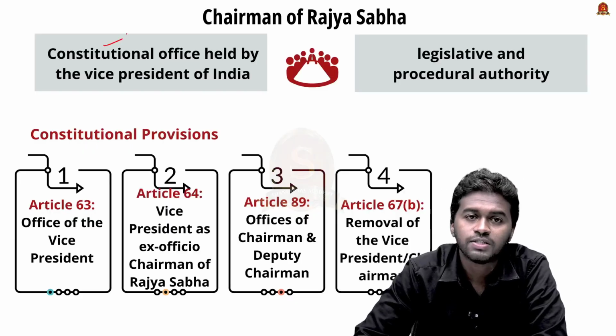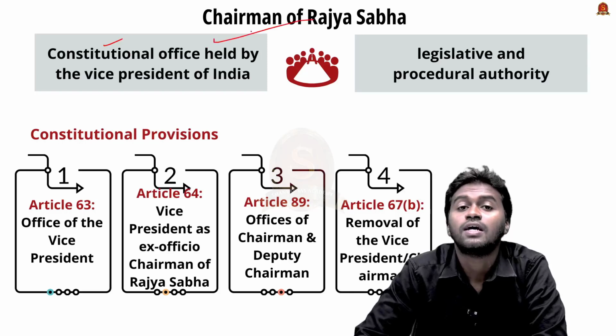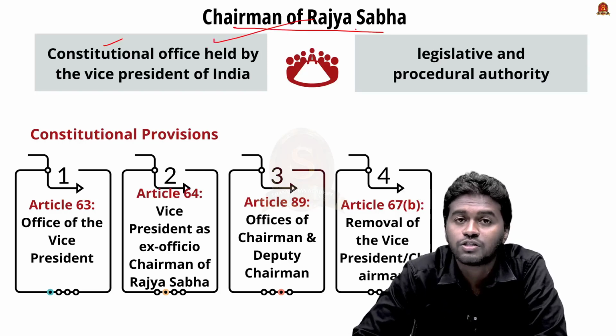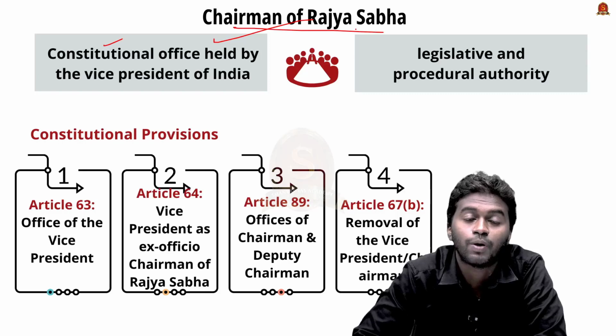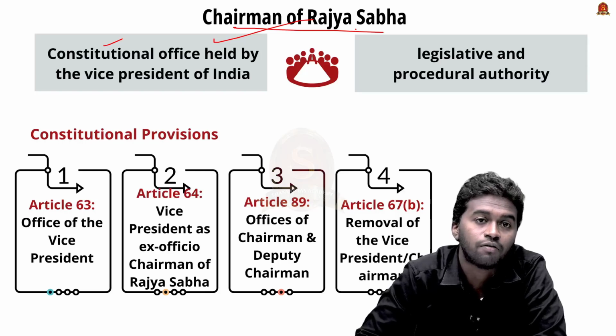First, we will start with the basic question: what is or who is this Chairman of Rajya Sabha? The Chairman of Rajya Sabha is a constitutional office held by the Vice President of India under Article 64 of the Indian Constitution. That means the Vice President of India shall be the ex officio Chairman of the Rajya Sabha.